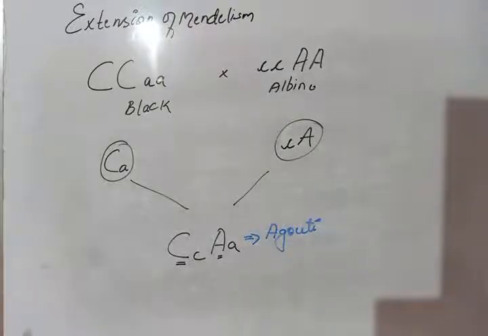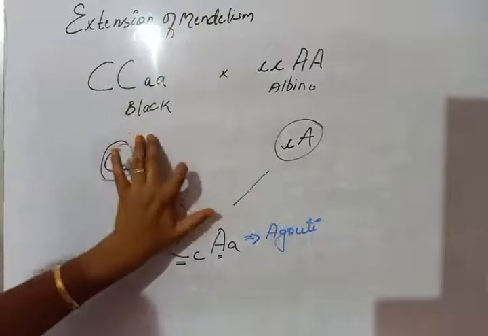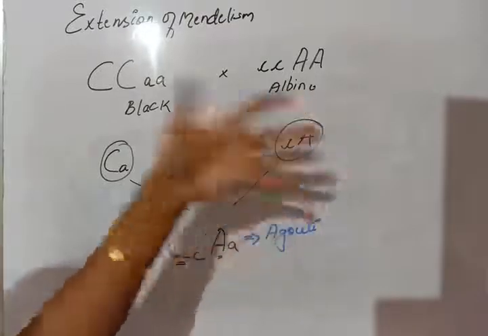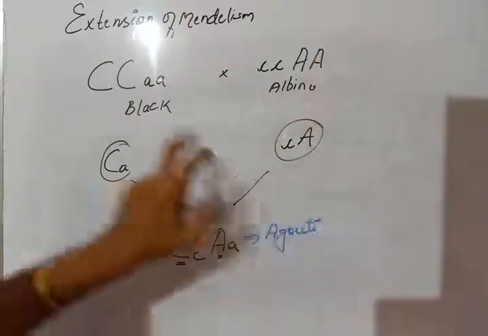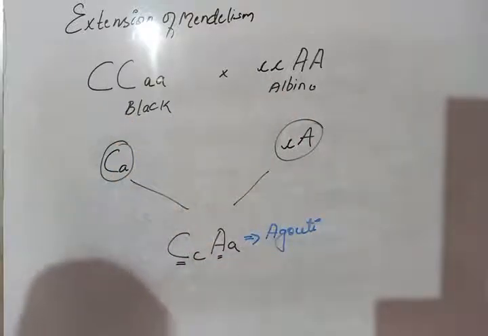You understand? This is only C. C is in the dominant condition, so C expresses black. Here C is not there, but A is there. A will express, but there is no color, so it will be albino. Once black and albino cross, we obtain agouti, which means a grayish color.